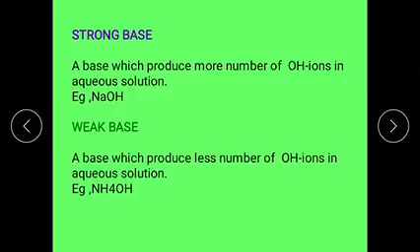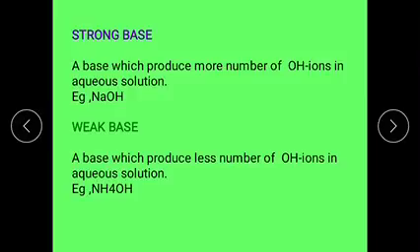Example for the strong base is all the first and second group element hydroxides except beryllium. Those are some of the examples: NaOH, sodium hydroxide; KOH, potassium hydroxide; magnesium hydroxide, Mg(OH)2; calcium hydroxide, Ca(OH)2.